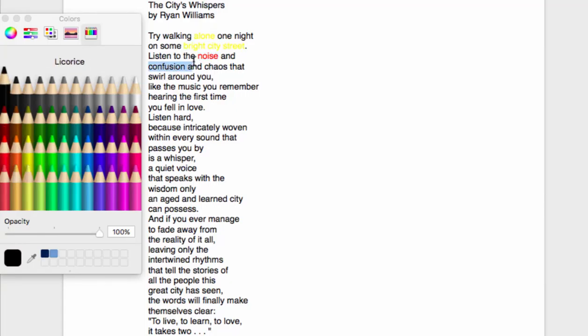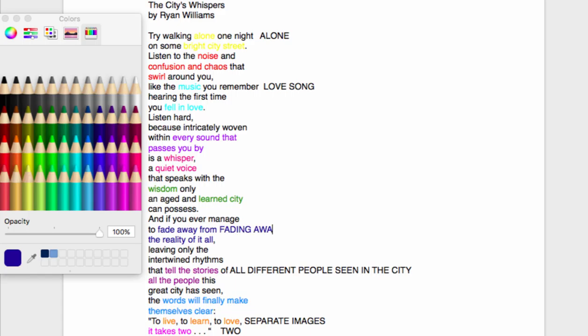The first thing I did to get ideas for images in the e-poem was to annotate it as a Word document. In order to brainstorm, I highlighted keywords I wanted to emphasize and also used color to break it up into different sections. Then I wrote in different ideas I had for how to portray the poem's meaning.